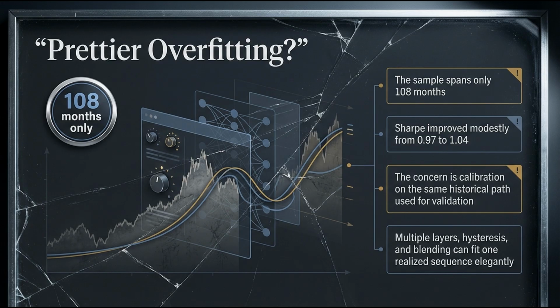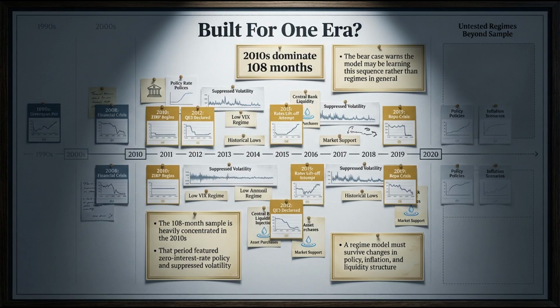I disagree that it is spurious. The sequence of the business cycle is a documented economic phenomenon. We must remember that the macroeconomic environment of the 2010s, which comprises the vast bulk of this 108-month sample, was a highly specific, historically abnormal regime. It was uniquely defined by aggressive, relentless central bank intervention, zero interest rate policies, and artificially suppressed volatility. Even in an abnormal regime, the order of operations for the economy remains relatively consistent.